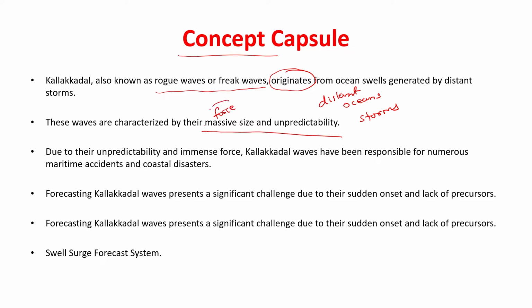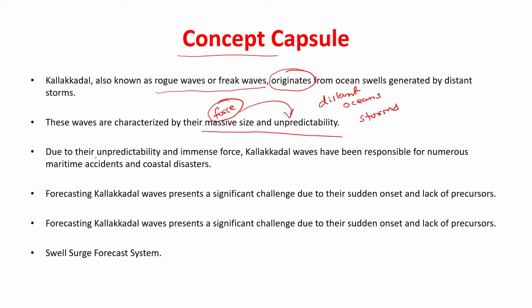Storms to a certain extent are predictable, but the place in which such waves will be created and the force with which they are generated, that is unpredictable.